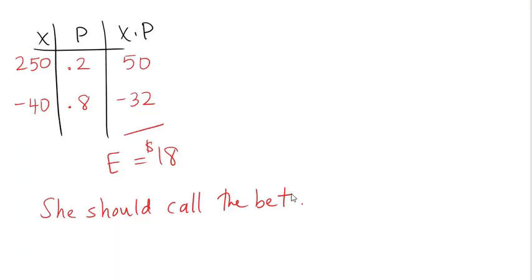Calling the bet over the long run would be a winning play. Even though she expects to lose more often than she wins, a lot of times this seems counterintuitive to people. There's something in people's intuition that makes them think that if you're going to lose more often than you win, then you shouldn't play. That's not true, and I can give you a simple scenario.